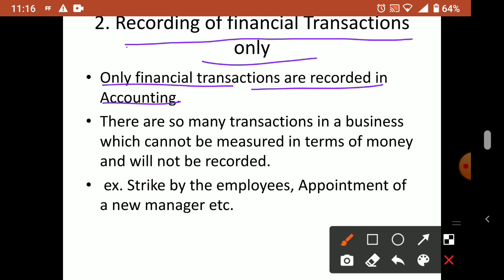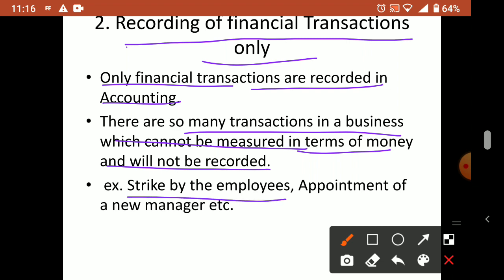So there are so many transactions in a business which cannot be measured in terms of money and will not be recorded. Such transactions we cannot measure in money, so that type of transaction we do not include. Examples: a strike by the employees, it cannot be recorded in accounting. Then appointment of a new manager, that also we cannot record in accounting.